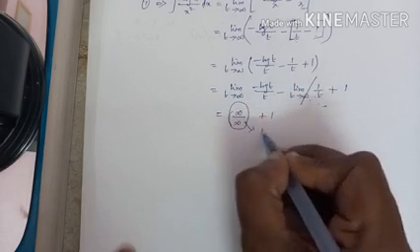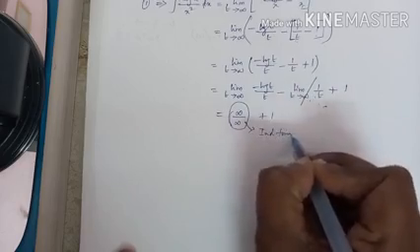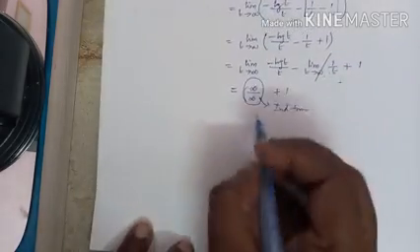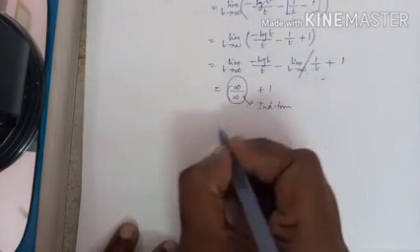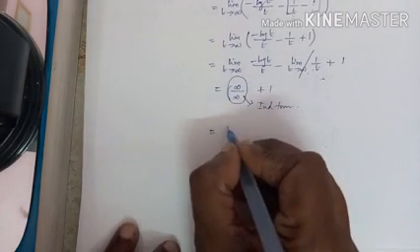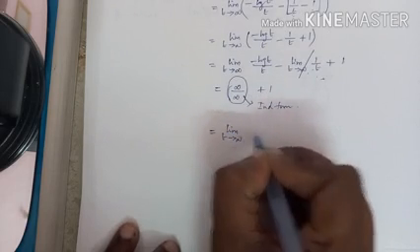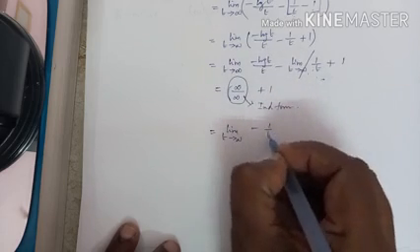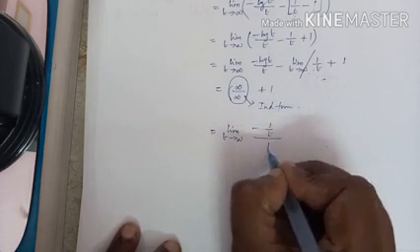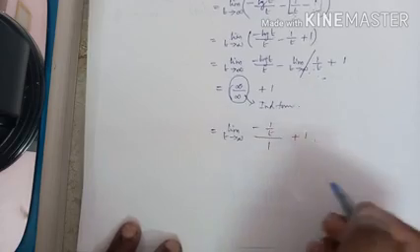So what to do for an indeterminate form? We have to use L'Hopital rule: limit t approaches infinity, differentiate the numerator and denominator separately.